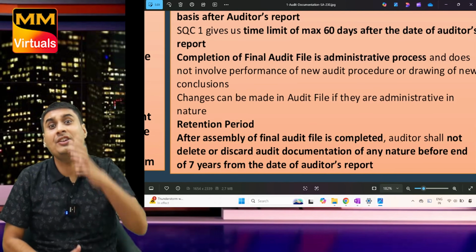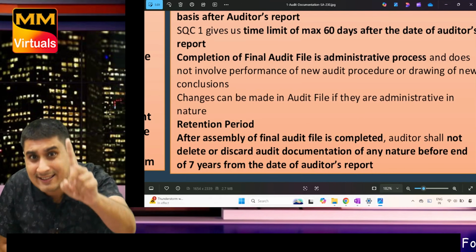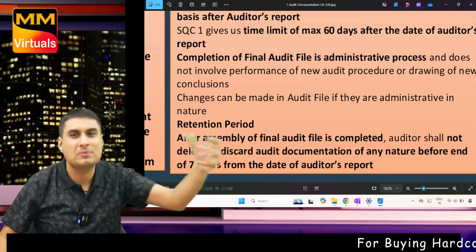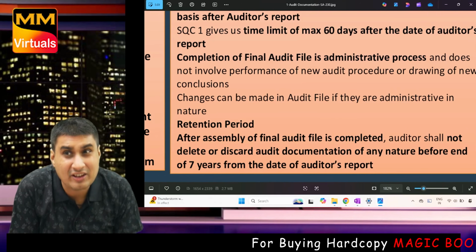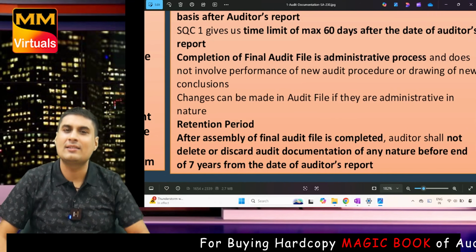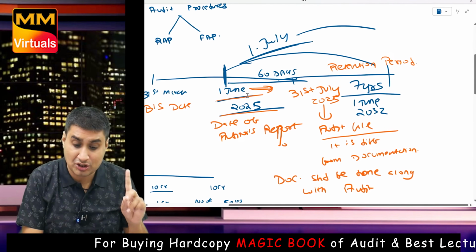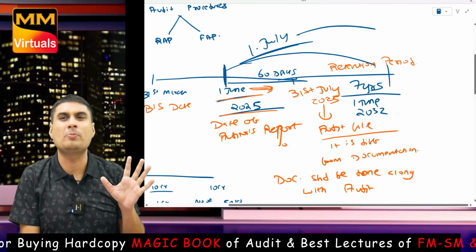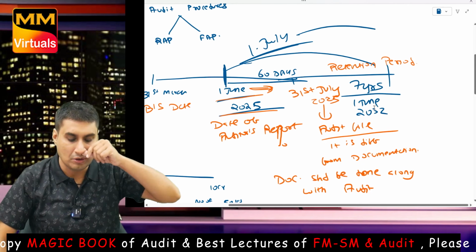Last point, retention period. I prepared the file. I have to retain for how many years? 7 years. 7 years from preparing? No, 7 years from the date of auditor's report. You know, in Hindi, Sat Fere, 7 feras are there. Same way, 7 years. Okay, simple. See here. So audit report was what? 1st June. So from 1st June, 7 years. Not from the documentation file. From 1st June till 1st June 2032.